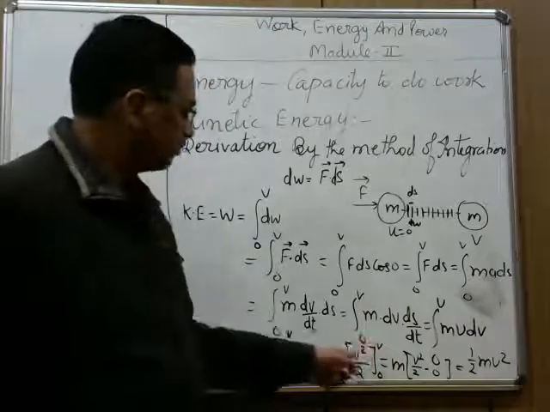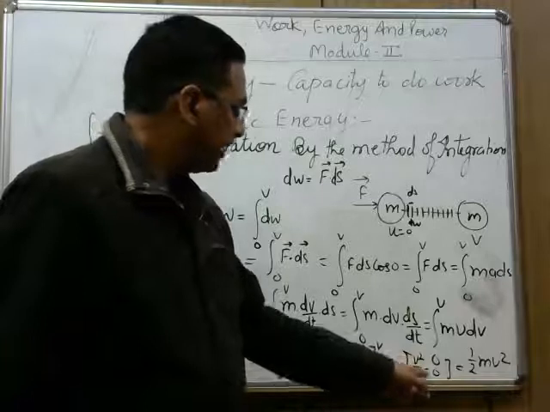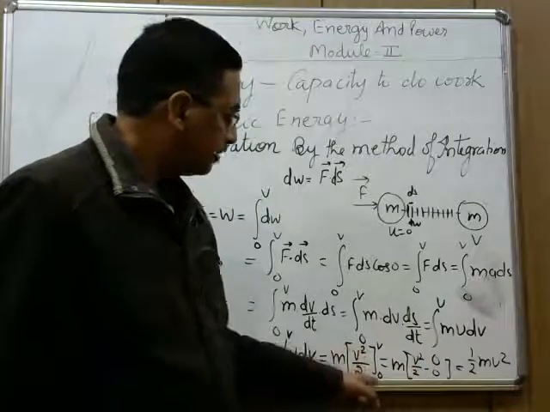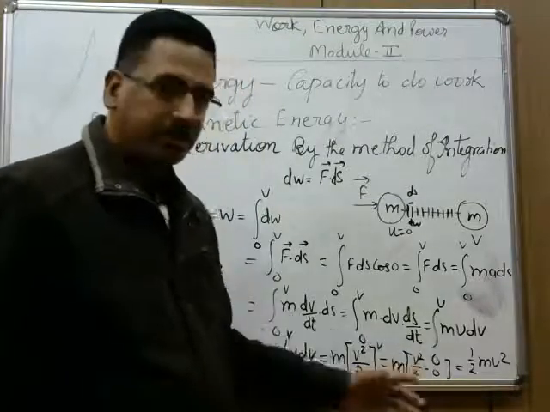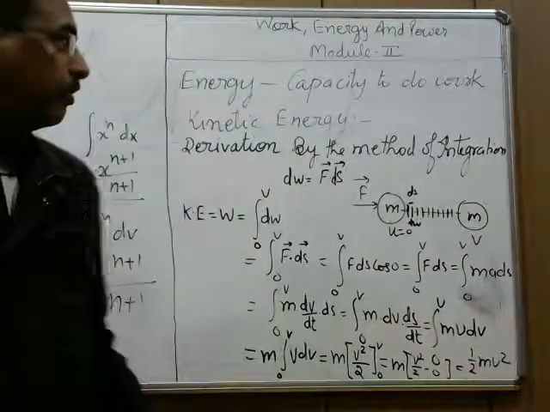Upper limit is v, so v is replaced by v, you will have the same, v square upon 2, minus, then you will replace v square by 0. So 0 square upon 2 is 0. We are getting half mv square. Now next is